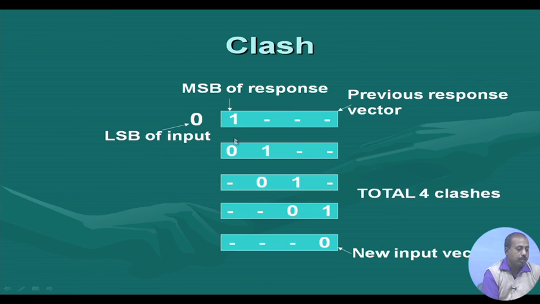In the next cycle, this 1 will go to the next flip flop, and this 0 will go to the next position. So you see that there is a transition occurring here, and here. This 1 to 0 transition will affect the entire scan chain. Here is a transition, here is a transition, here is a transition, and here is a transition. So this is a clash.